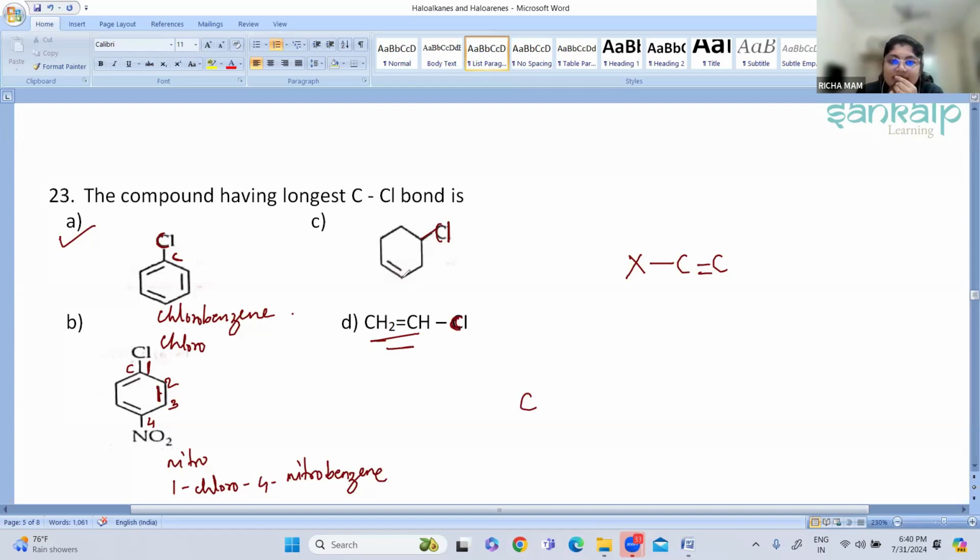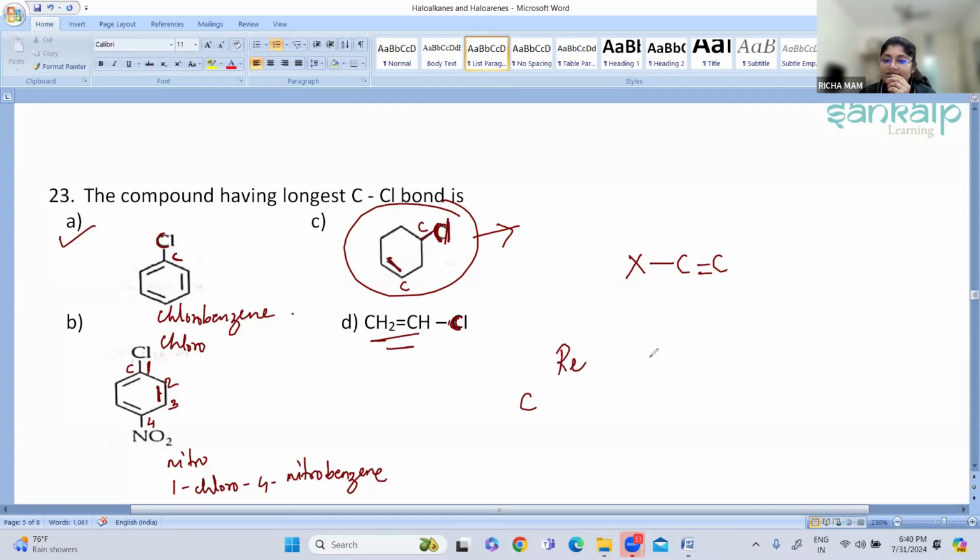But here you can see your carbon is here, the double bond carbon is here, and your halogen is here. So there is no double bond formation. In the other three options, you can see that there is a formation of double bond taking place between this C-Cl bond. And why is the double bond formation taking place?